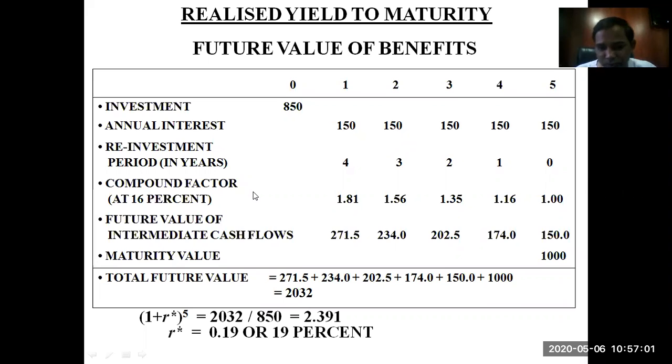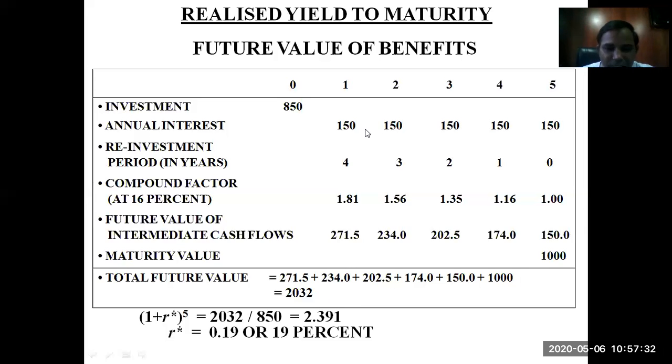Compounding factor. If I am investing for 4 years, I am going to generate a certain rate of interest. Let's say it is 16 percent, so it will be compounded at 16 percent annually, and this is the compounding rate, that is the future value. It is invested and will be redeemed at a certain time period. So it will be the future value of the intermediate cash flows, and your maturity value is 1000 rupees. So this is how your entire cash flow will be calculated.